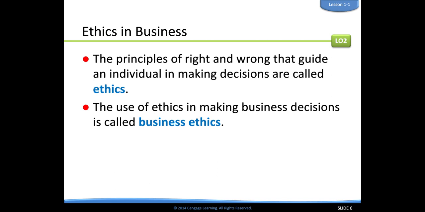You have to have a strong moral compass of the principles of right and wrong. Those are ethics. The use of ethics in making business decisions is called business ethics. We are going to talk about this throughout the semester, different things that are ethical or not ethical, and we will make decisions based on that, so that would be more clear for you, okay? We're just touching on it right now.